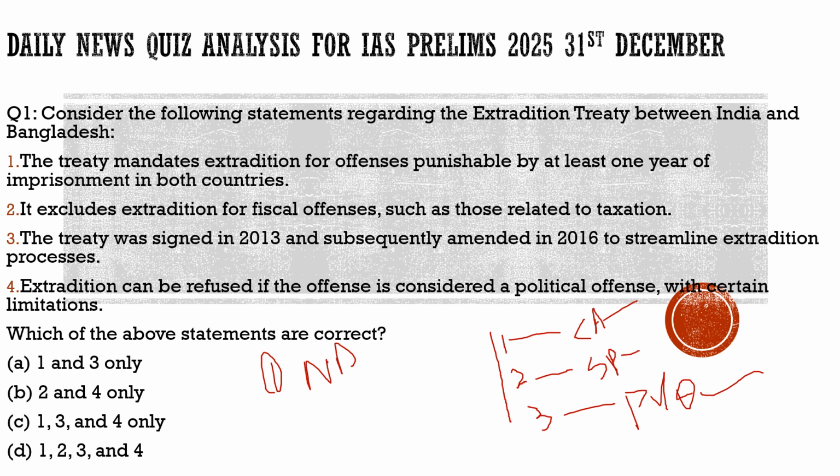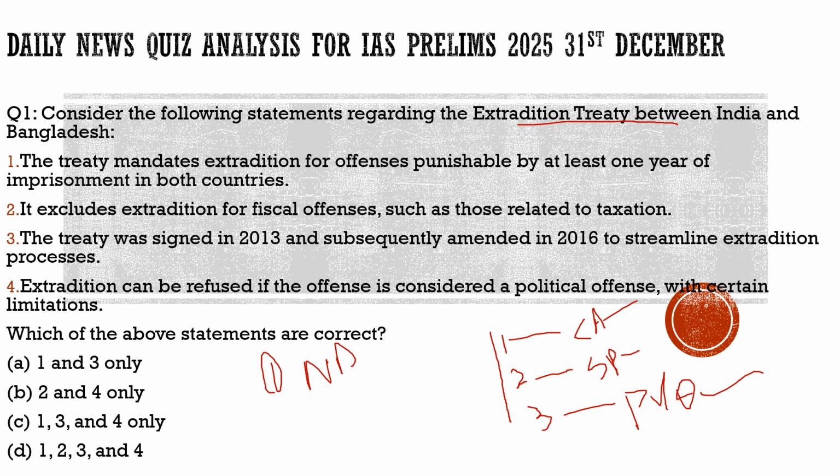With this, let us start with the first question which we have brought today. It is basically about the extradition treaty between India and Bangladesh. Let's see what the question says. It says: consider the following statements regarding the extradition treaty between India and Bangladesh. We had signed this treaty in 2013.